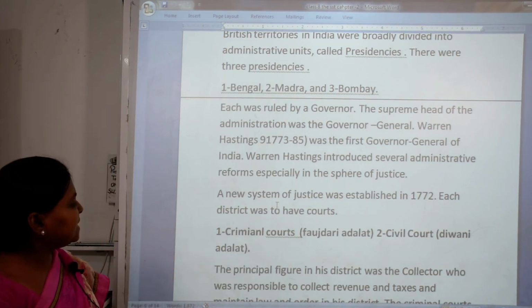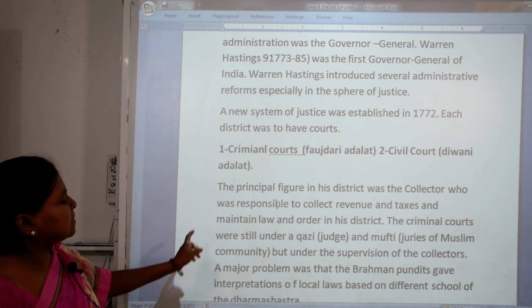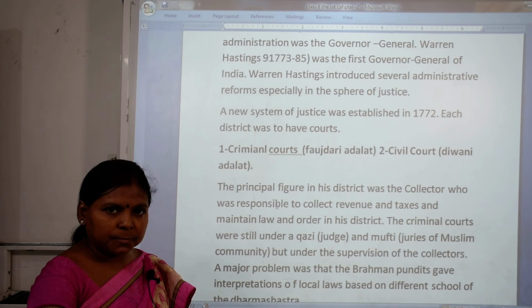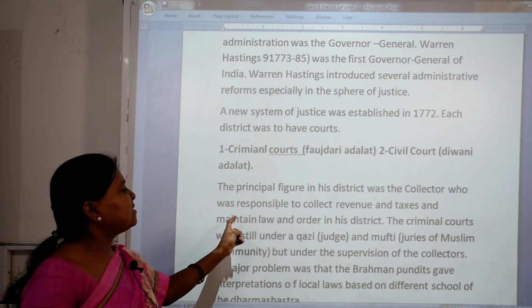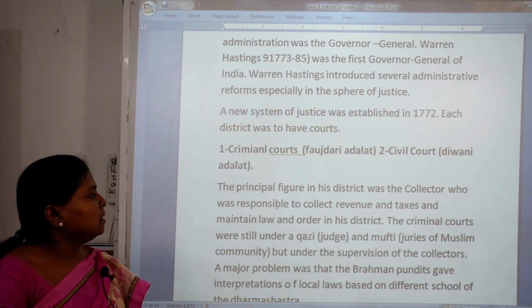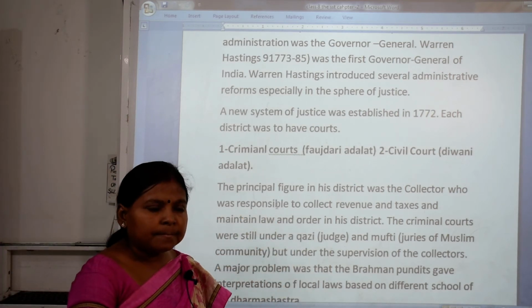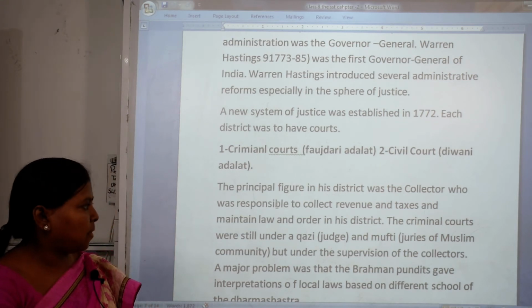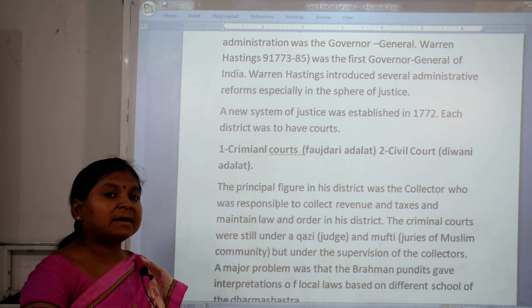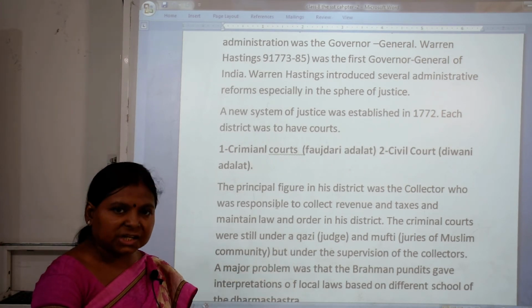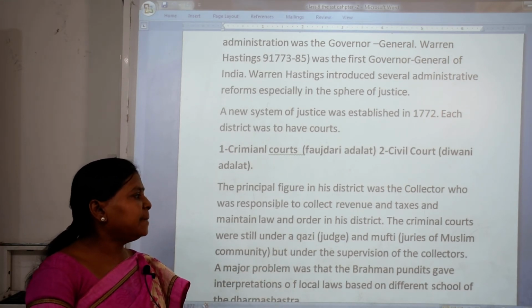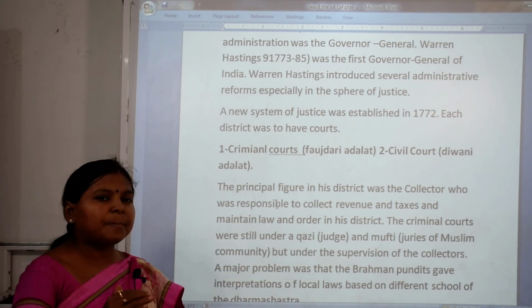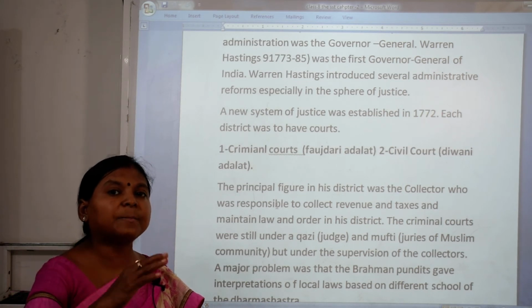See, the principal figure of the district, who was the head? That was the collector. What was the duty of the collector? The duty of the collector was to collect revenue and taxes and maintain law and order in his district. Now, the criminal court was still under a Qazi. Qazi means a judge, and Mufti means jurists of the Muslim community who would interpret the laws and rules, but under the supervision of the collector. It means the collector supervised all this.